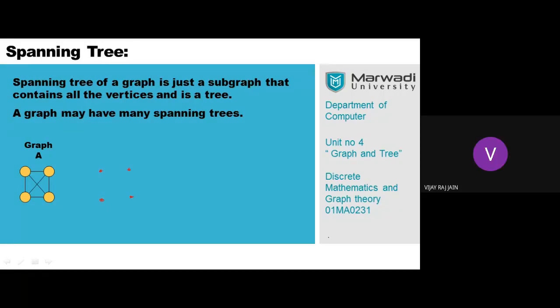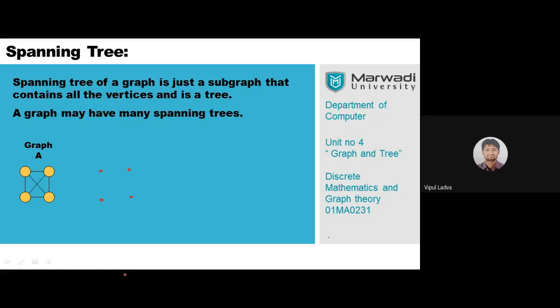Now on the screen, we are talking about the spanning tree once again. If we wish to identify all the spanning trees of a graph, first of all, a spanning tree is a kind of graph which is actually a subgraph which contains all the vertices of the graph and is a tree.